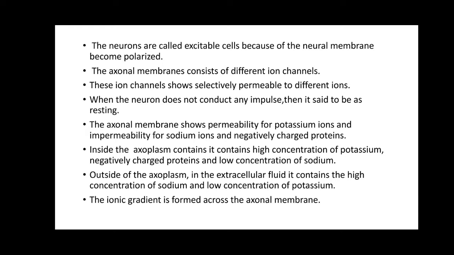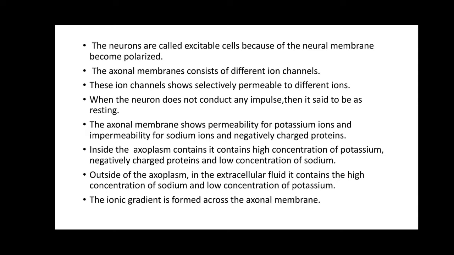This axonal membrane shows permeability for potassium ions, and it shows impermeability for sodium ions and for negatively charged proteins. Where are this potassium, sodium and the negatively charged proteins present?